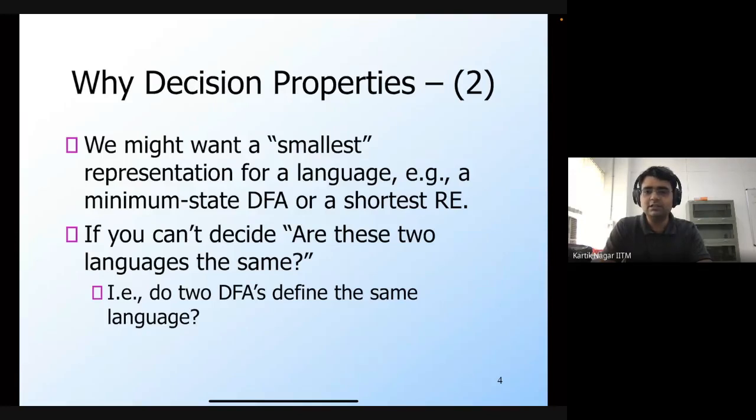Hariharan is asking that he couldn't understand the correlation between error state and non-empty language. So whenever you want to express a program, let's say you express the program as an automaton. An automaton corresponds to a program. Now the program giving an error would correspond to an error state in the automaton. This would be a special state in the automaton, which we'll call the error state. Now if this error state is reachable, then that would mean that there is an execution of the program where the program actually gives an error.